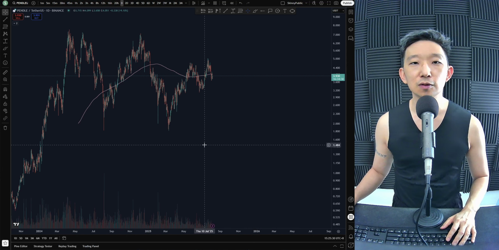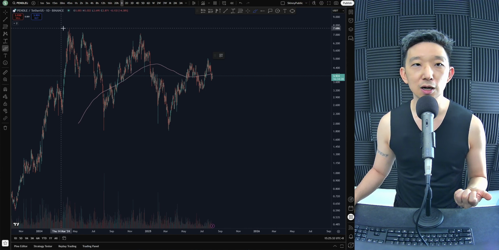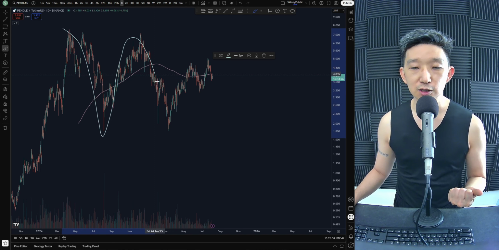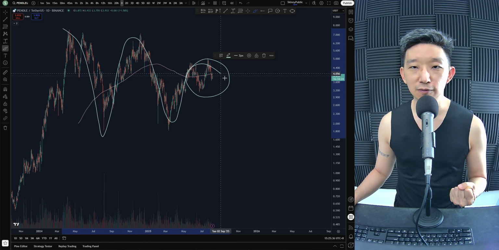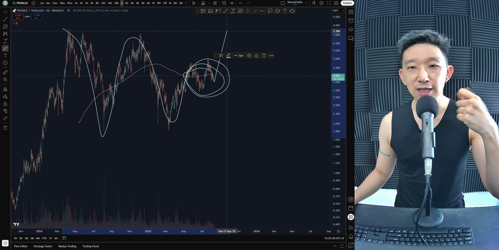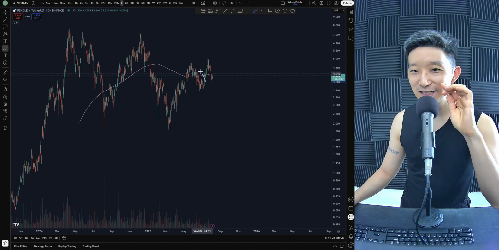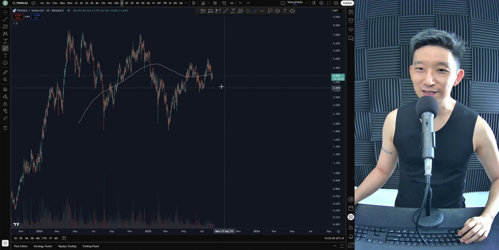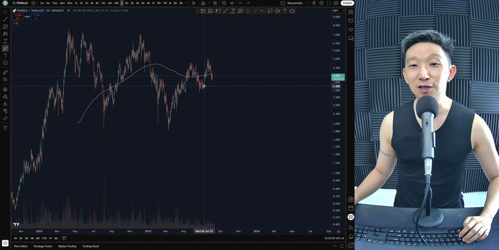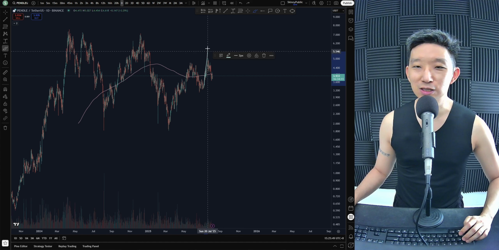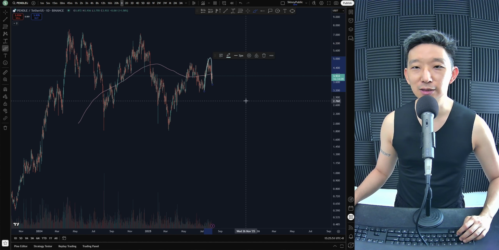PENDLE against USD. So for PENDLE, we're still anticipating the big breakout to come. We're expecting this to be a very nice 5-wave squeeze and then a breakout. The only question that we have is, is this the wave E? Doesn't feel like it to me though.